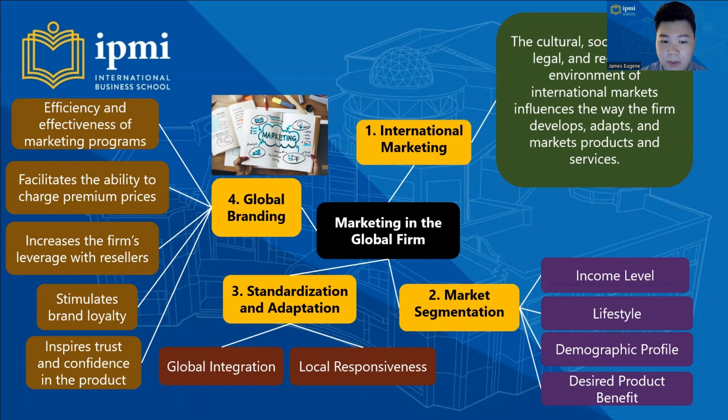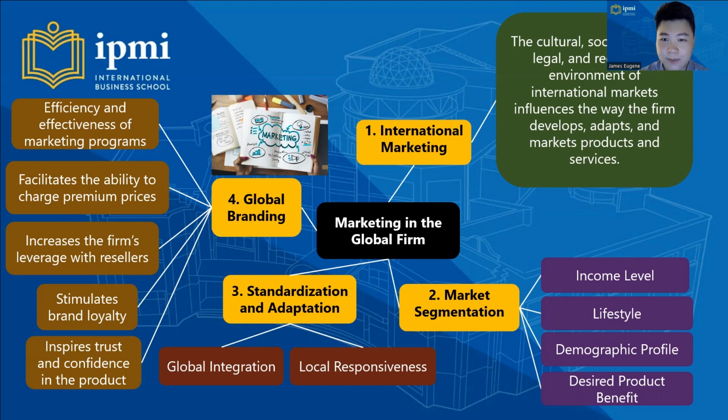Number 3, standardization and adaptation, that consists of global integration and local responsiveness. And number 4, global branding, that consists of efficiency and effectiveness of marketing programs, facilitating the ability to charge premium prices, increasing the firm's leverage with resellers, stimulating brand loyalty, and inspiring trust and confidence in the product.